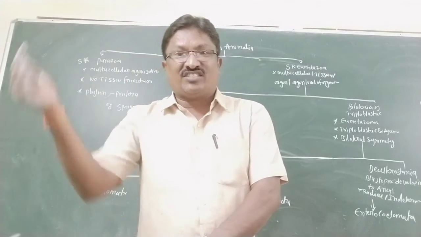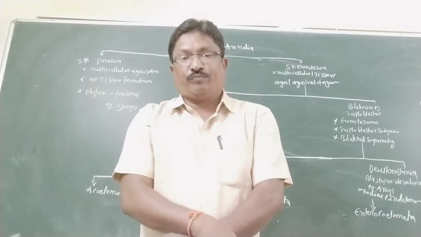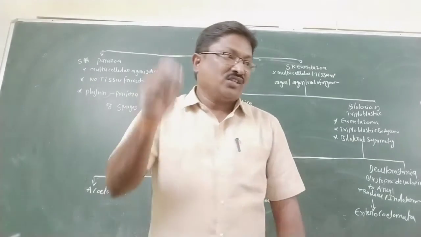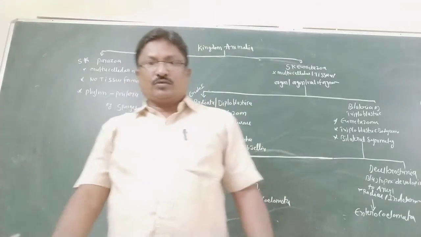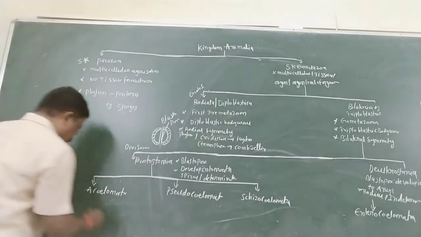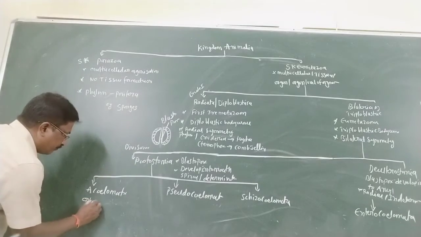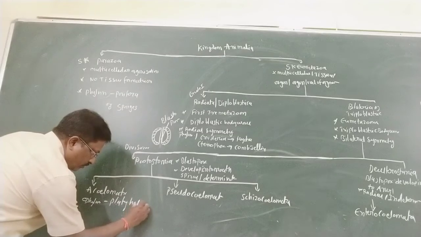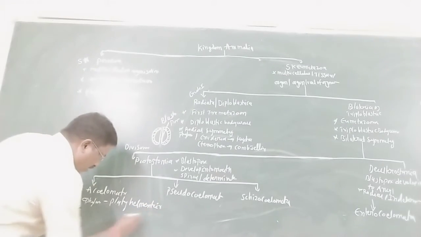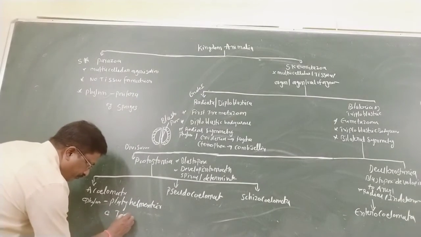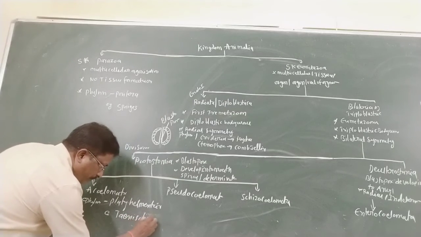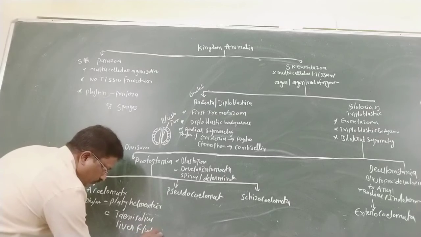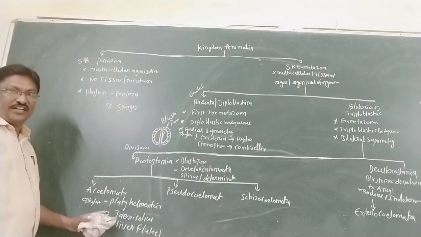So most of the cells occur in the parenchyma and mesenchyma. That is why this type of body is called a solid body plan. Example: phylum Platyhelminthes. Examples: Taenia solium and liver fluke. So these are acoelomates. Did you understand now?